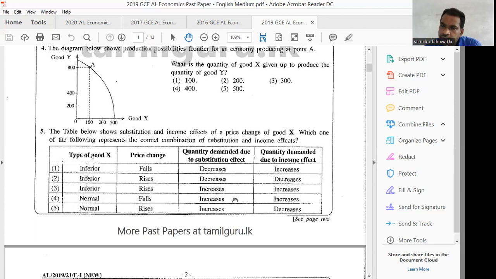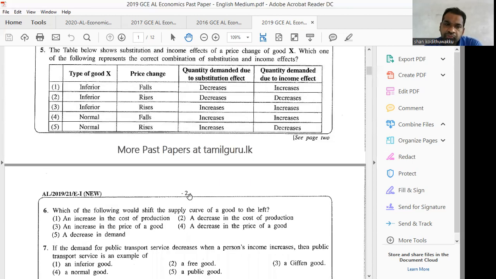That means people will move from other goods to this product. Because price falls, the real income of the consumer will increase, because when there is a decrease in price, they can purchase more from the same income. Therefore, we have to select option 4, normal goods: price falls, quantity demanded due to substitution effect increases, and quantity demanded due to income effect also increases. Answer is 4.